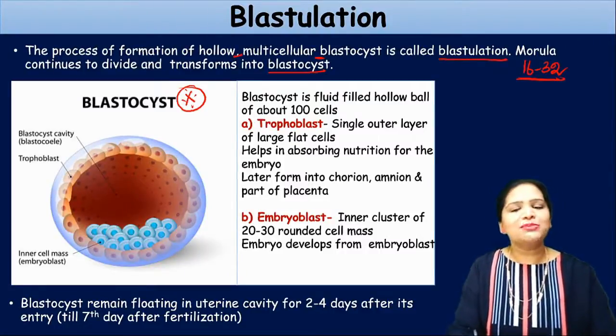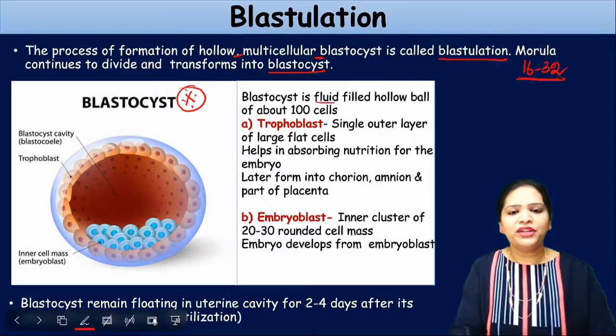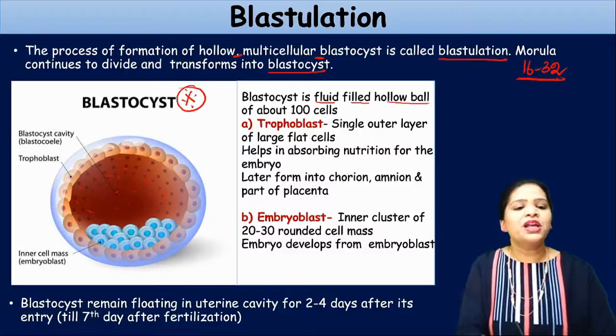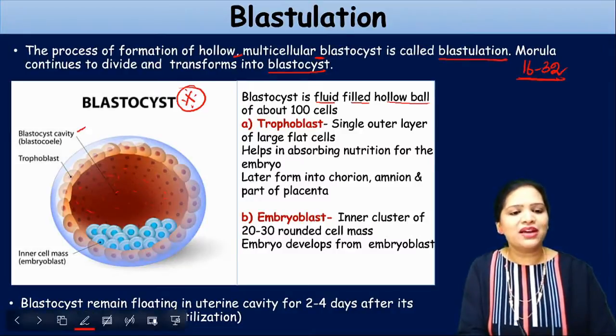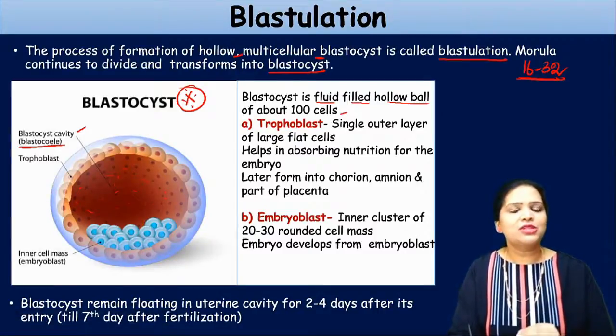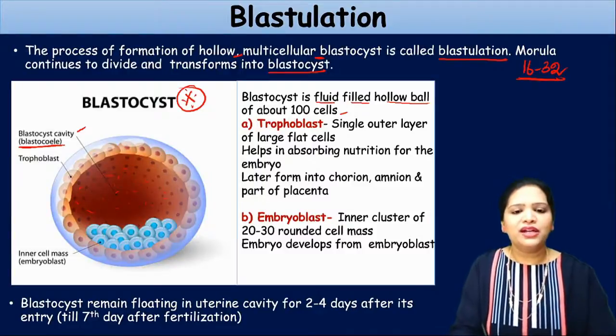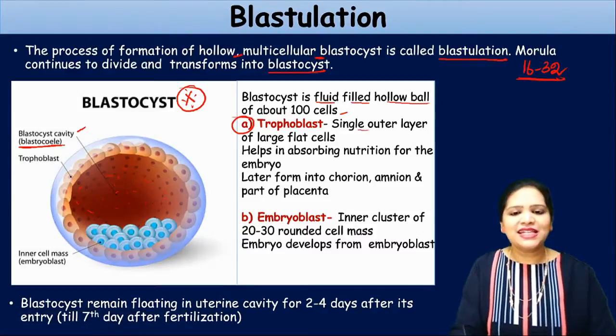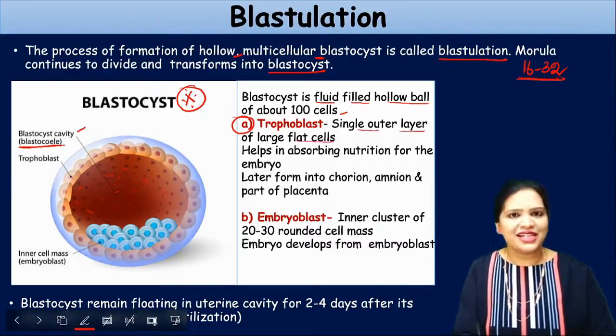So what is blastocyst? Blastocyst is a fluid filled hollow ball. Hollow means empty space. It is having more empty spaces, and it contains a fluid. This fluid present in the blastocyst cavity is called blastocele. And it is around 100 to 200 cells. Now, this blastocyst is made up of two groups of cells. The first cell group is called trophoblast. What is trophoblast? It is a single outer layer of large flat cells.